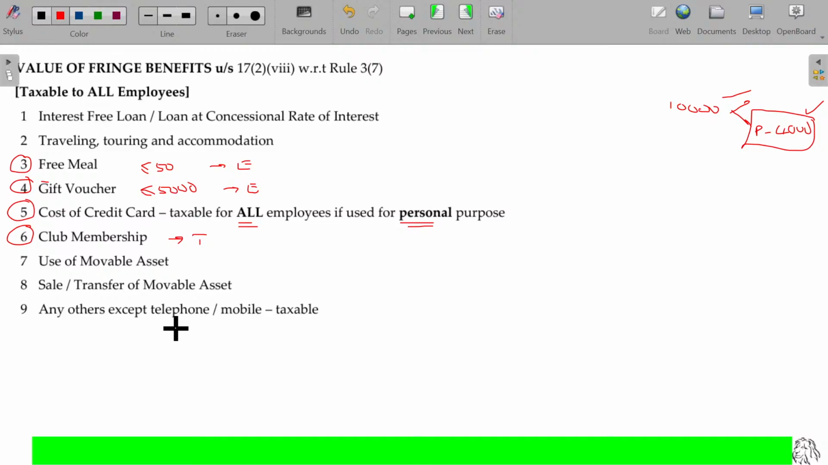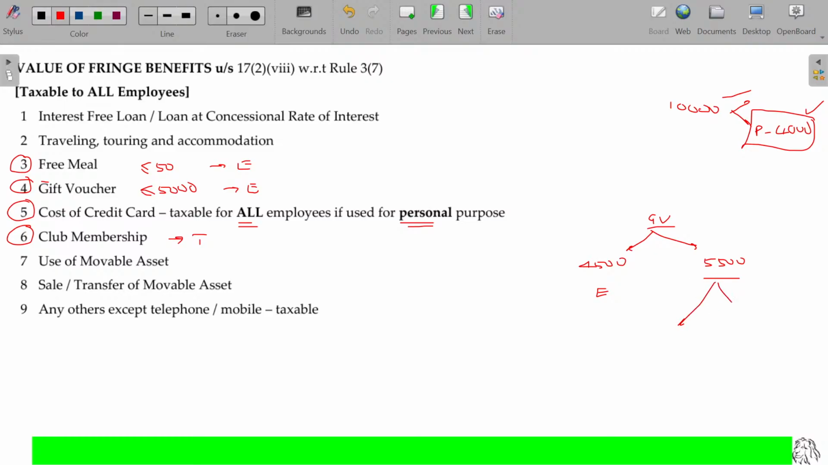If the gift voucher value is less than 5,000, fully exempted. If it is 5,500, fully taxable. Exactly up to 5,000, two angles are there. If the gift voucher is 4,500, fully exempt. If the gift voucher is 5,500, as this value is more than 5,000, then what happens?